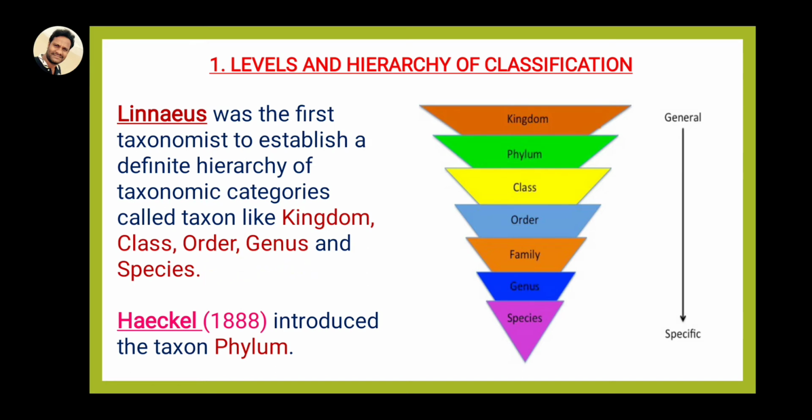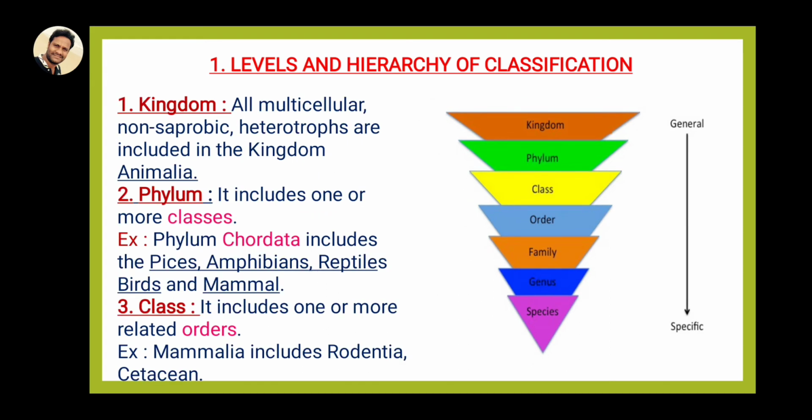Only one taxon, phylum, was introduced by the scientist Haeckel in 1888. The first one is the kingdom. All multicellular, non-saprozoic heterotrophs are included in the kingdom Animalia. So these are the animals, because they are multicellular organisms.